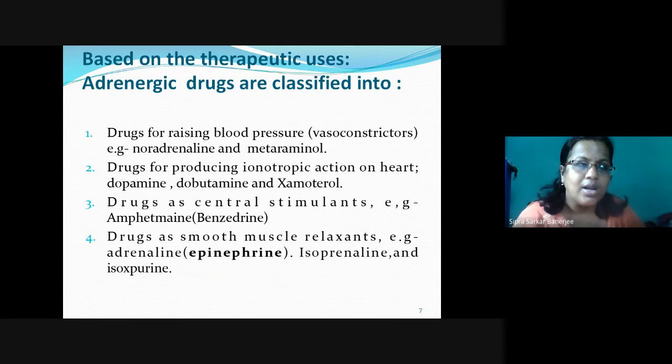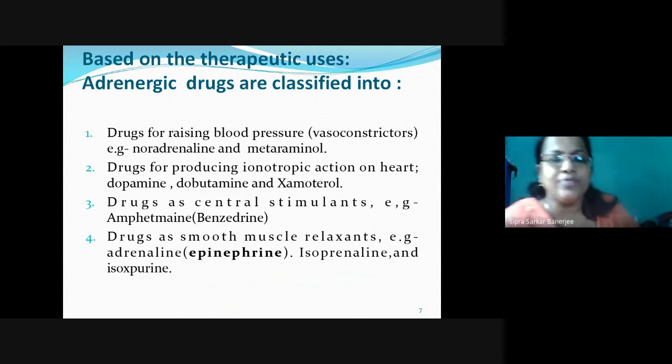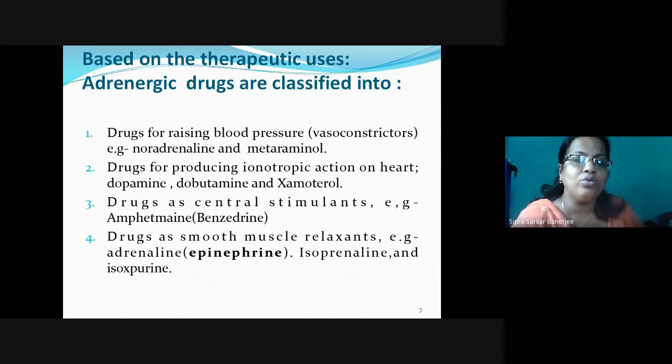Now, based on the drugs classified, they are having some therapeutic action. Drug for raising blood pressure, that is the vasoconstrictors. If blood flow is decreased, then lower blood pressure can be there. And if there is any emergency condition, then blood pressure should be increased. So noradrenaline and metaraminol will be helping.